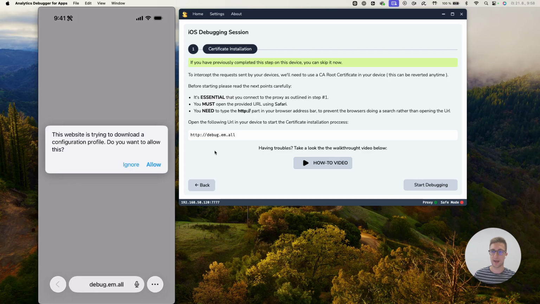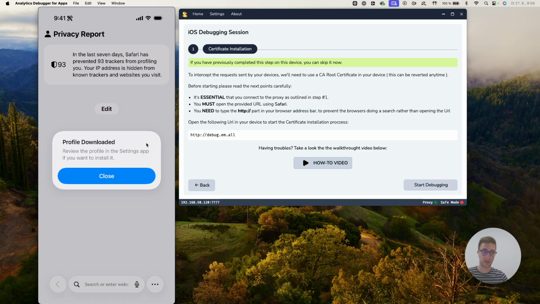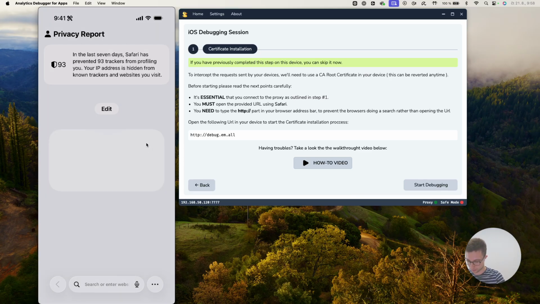Once I hit enter, I will download the configuration profile to my device, to your iPhone or to your iPad. So I'm going to hit Allow. The profile is being downloaded right now.